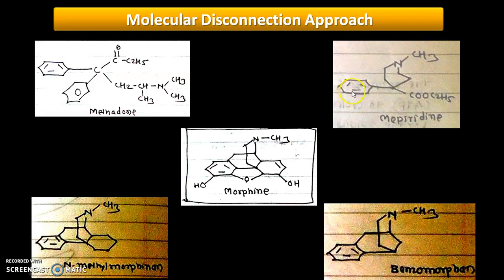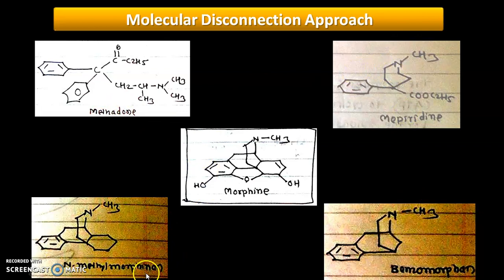Here you can see that this is a phenyl ring, this is an asymmetric carbon atom, and the distance between the nitrogen and the asymmetric carbon atom should be 2 carbons. Here you can see the 2 carbon gap, and hence later they observed that meperidine also has a good analgesic activity and less habit forming tendency. So this is another lead molecule which they got from morphine, called meperidine. In your syllabus only these two structures are there, that is methadone and meperidine, but in the disconnection approach at least you have to draw 3 to 4 structures.